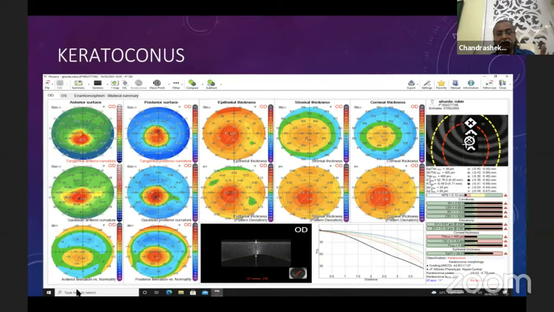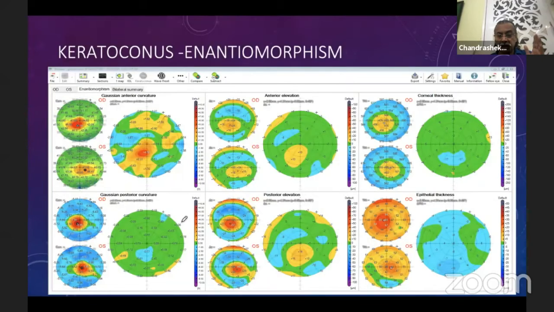Then enantiomorphism, again, allows me to compare the two eyes and the difference between them. This has become one of the most favorite screens of many eye surgeons at our institute, because the data was never presented to us this way. Even though we knew the terminology, we used to look at the right eye map, then look at the left eye map, and then compare. Over here, it's ready for you to grab.